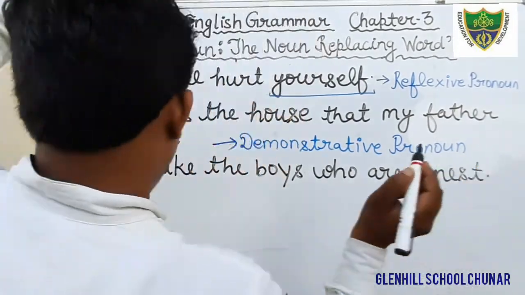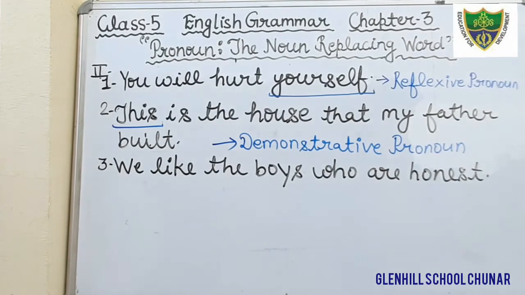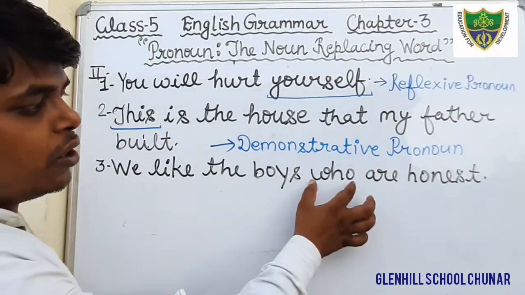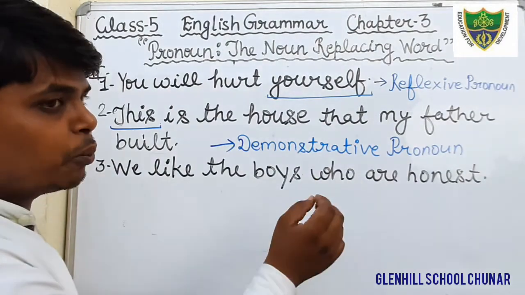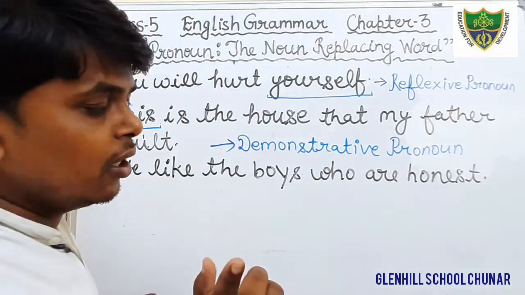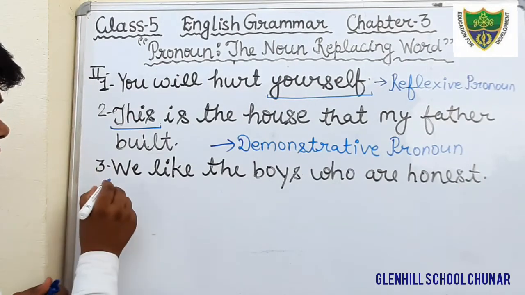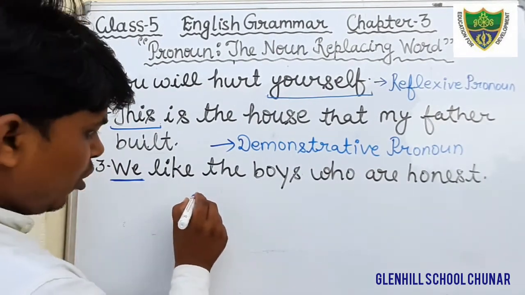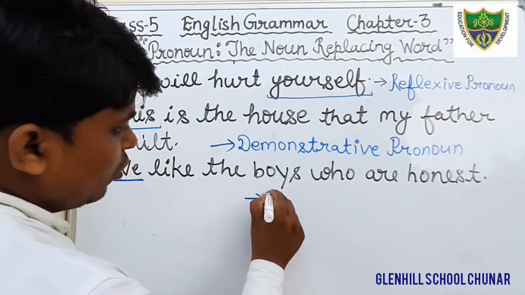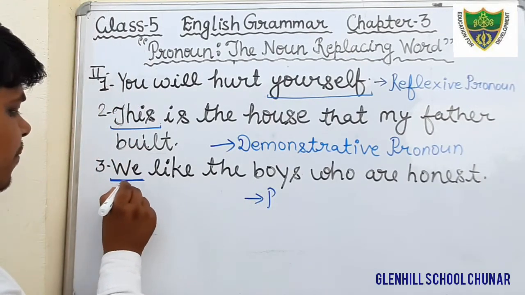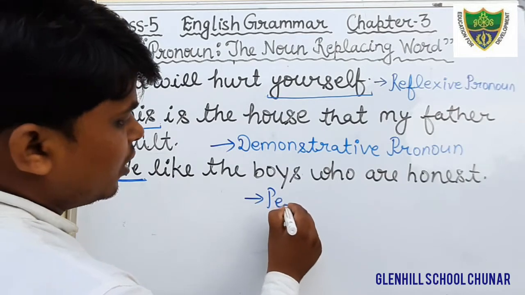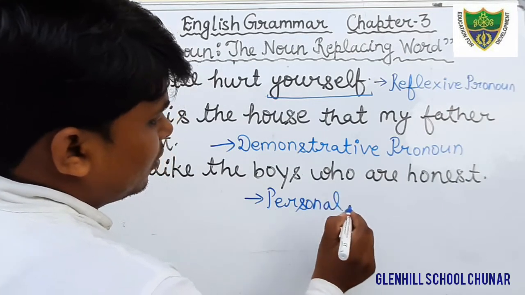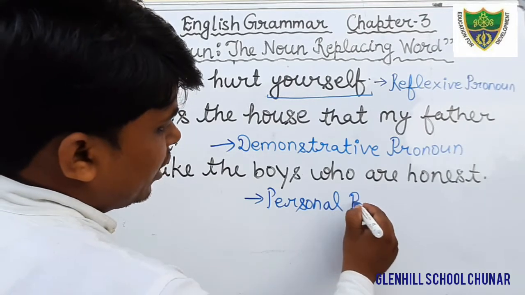Okay students, this is the sentence: We like the boys who are honest. Although "who" is also a pronoun, a relative pronoun, in your book it is not given. Therefore I will underline the word "we." What kind of pronoun is that? That is a personal pronoun. And what kind of person? The first person. Personal pronoun you will write.